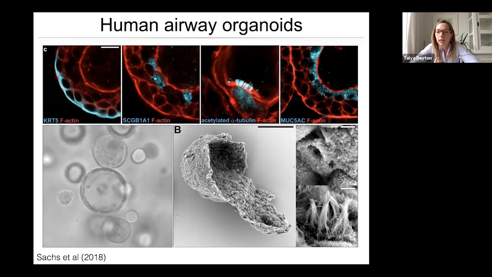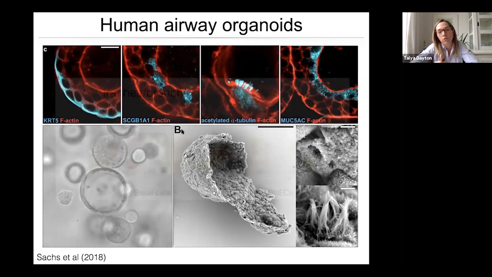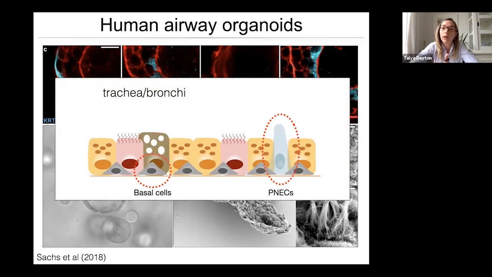You can see here a nice electron micrograph of cilia, so they contain ciliated cells. There's also staining here for goblet cells, which secrete mucus. Based on this cell type composition, we call these organoids not lung organoids, but airway organoids. That's because the cell types that we find are consistent with the airway. We don't find alveolar cells, for example. Those are found in the terminal airways, and so they're not alveolar organoids.